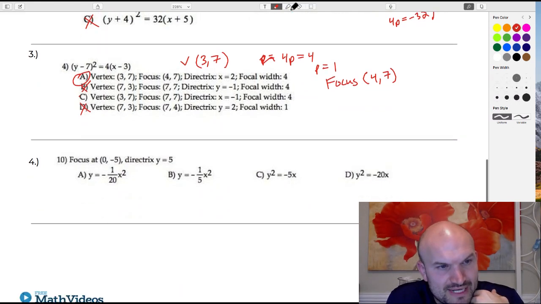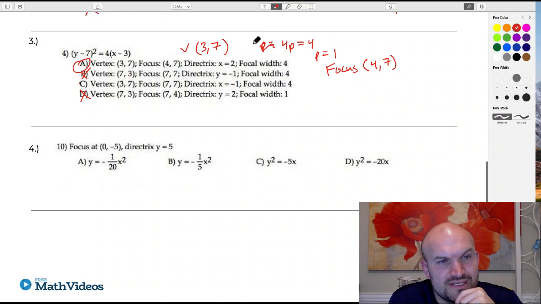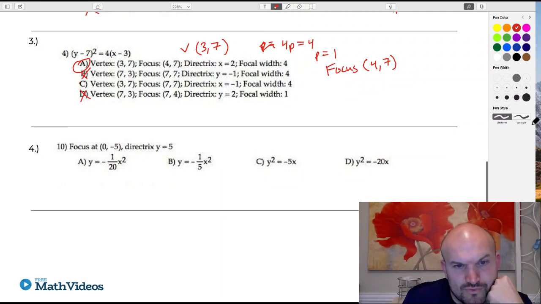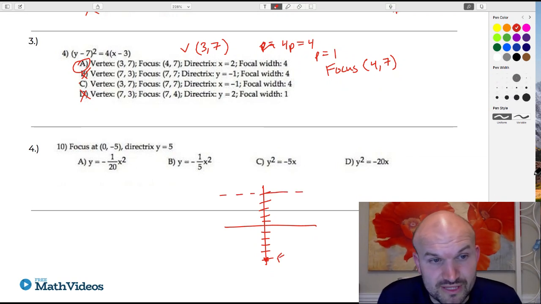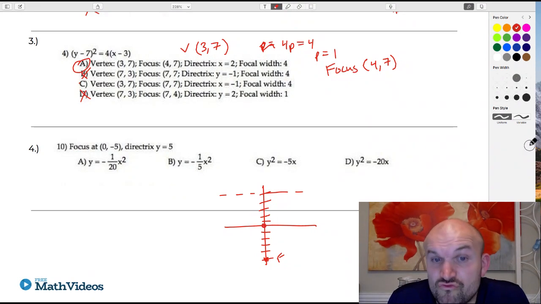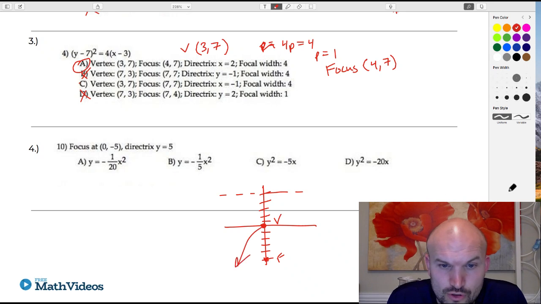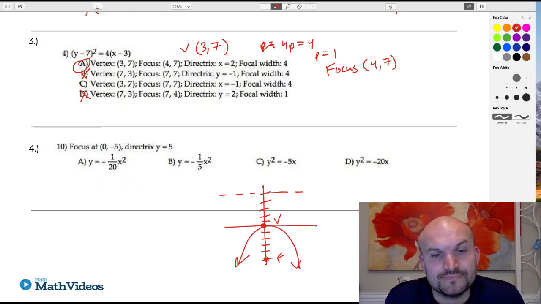All right, last but not least here, guys, number 10, focus at 0, comma, negative 5, directrix y equals 5. So again, let's go ahead and plot this. So we have 0, negative 5. So 1, 2, 3, 4, 5. And then my directrix is at y equals 5. 1, 2, 3, 4, 5. There's my focus. So again, guys, remember with the focus and the directrix, your vertex is right in the middle, right? And then also your parabolas always open up towards your focus, okay?